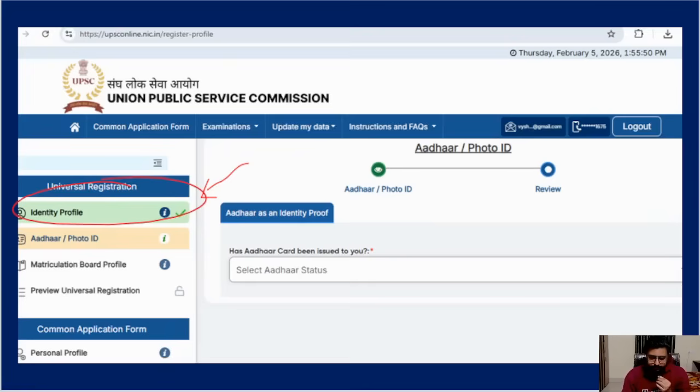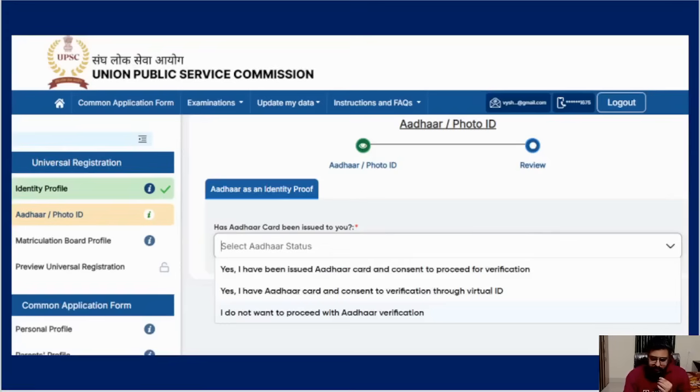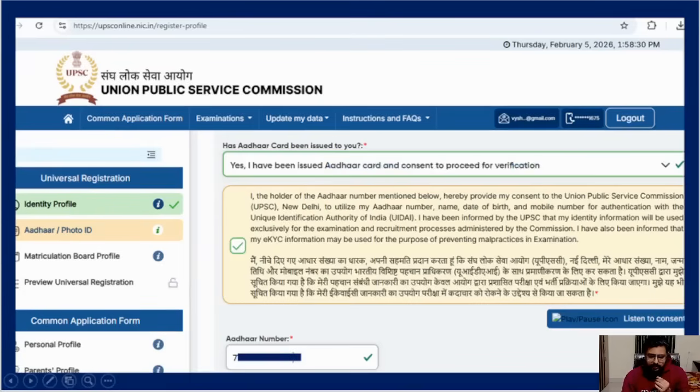Now the Aadhaar number, the main thing. You have to put your Aadhaar number here. When you put a drop down there, they'll ask options like, I have an Aadhaar card but I will verify through some virtual ID, and I don't want to proceed with Aadhaar. Many things like that are there. You will obviously choose, I have Aadhaar and I want to use it. After that, tick mark, and then put your exact 12-digit Aadhaar number here. Okay. After that,